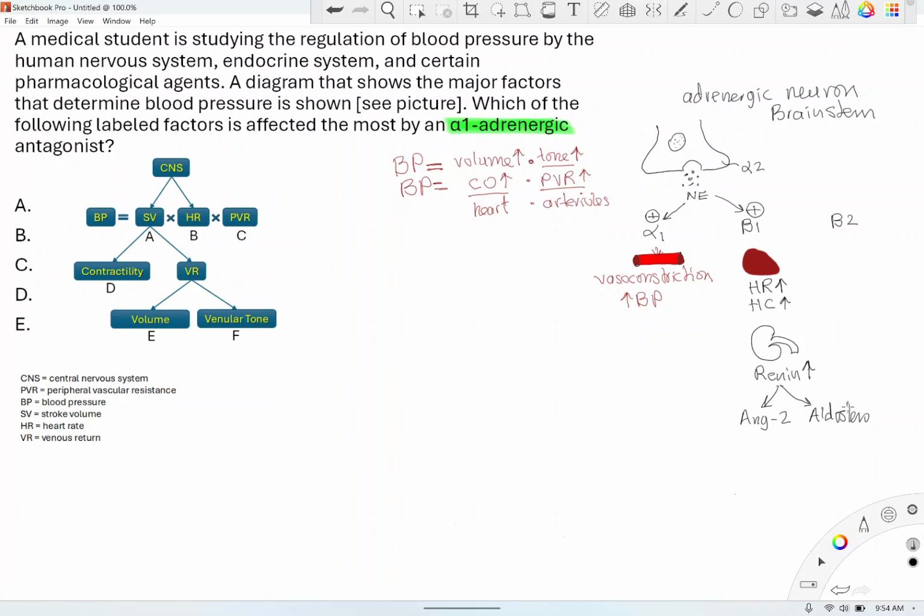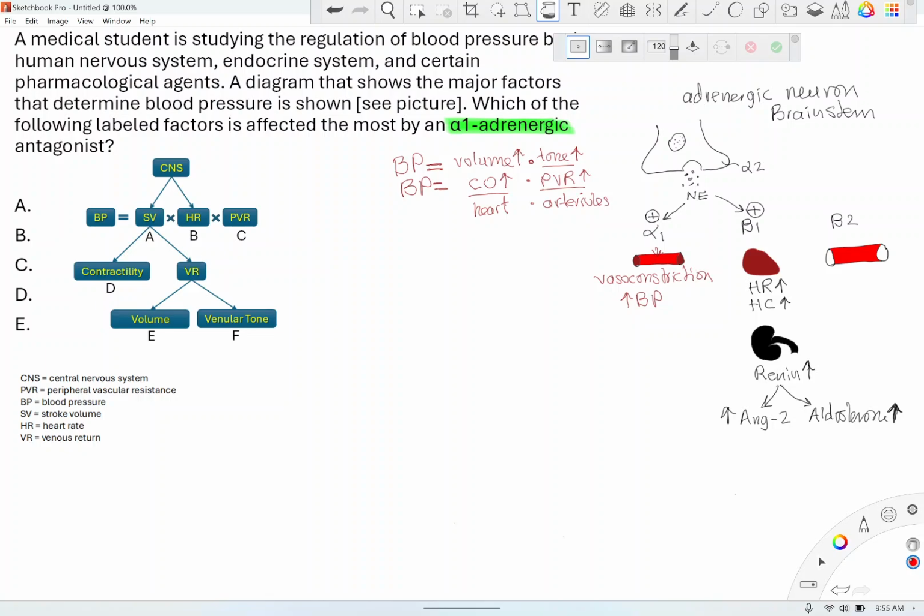Okay, beta-2. Beta-2 is found on blood vessels. Remember, it's found in other organs too, but I'm only talking about blood pressure. So we're going to focus on blood pressure and not anything else. I like drawing, so for those of you, just be patient with me because it helps you learn more.